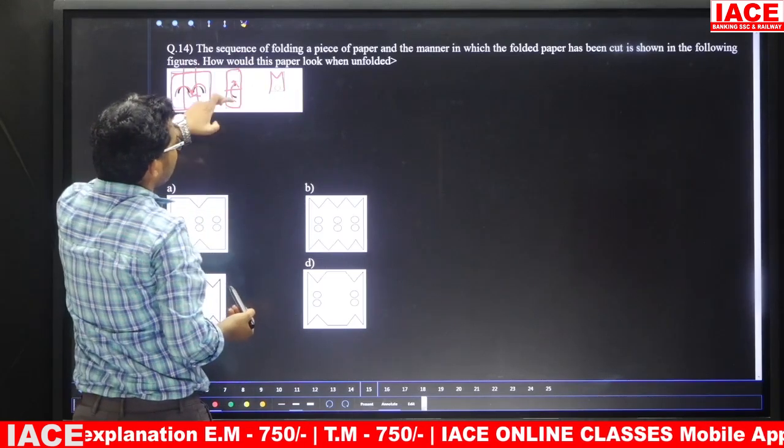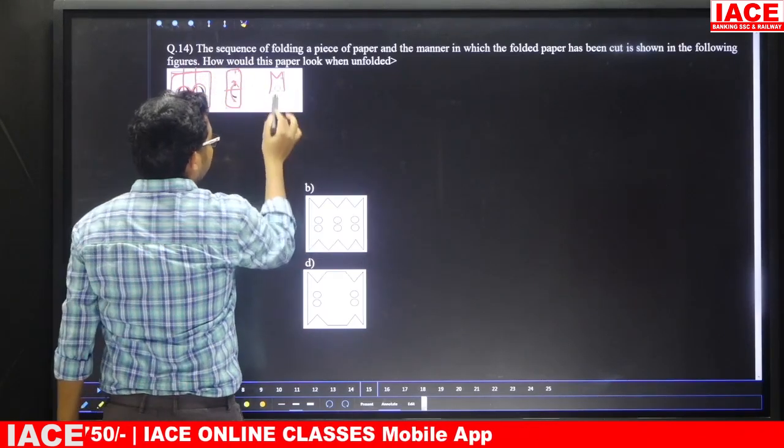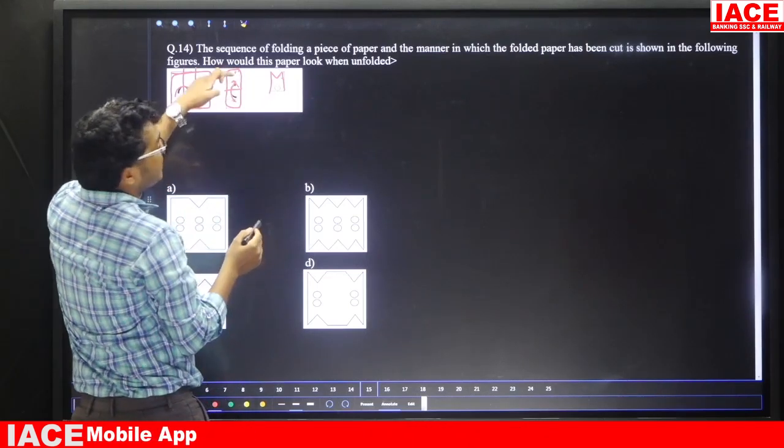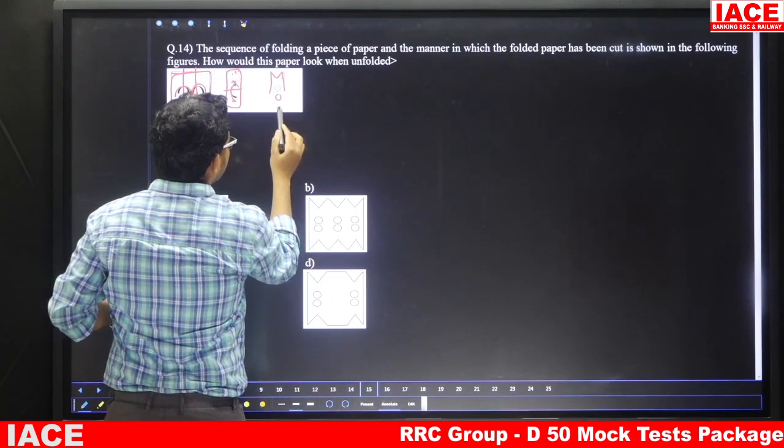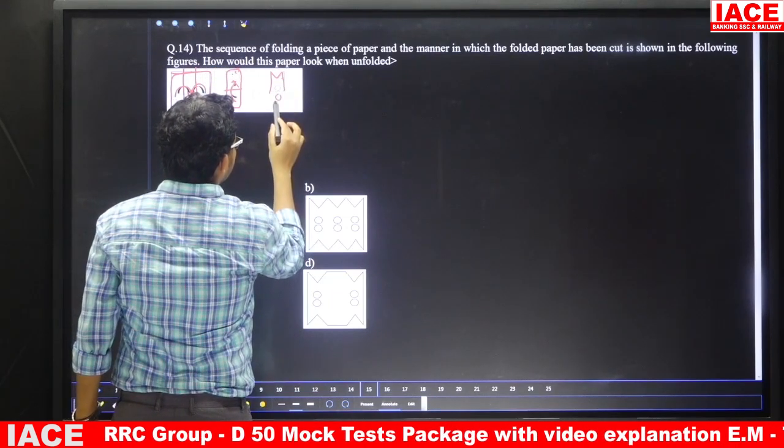Now folding is from top to bottom. Unfolding is from bottom to top, which means now bottom to top is the folding. Unfolding is from top to bottom. That means here this circle will fall. Next here, this shape will also fall.